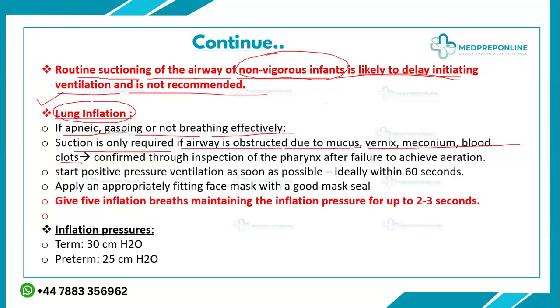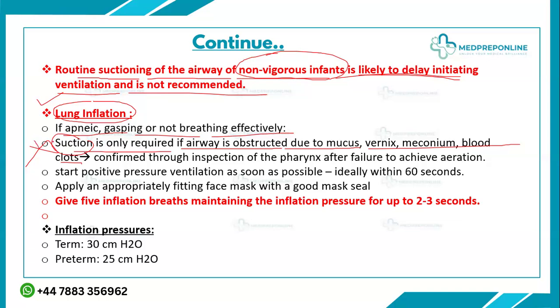So as you are going for the chin lift and jaw thrust, and putting the head in the neutral position, if afterwards you still see that the airway is not maintainable, then you can check the oral cavity for any visible obstruction like mucus, meconium, or a clot. But if there is nothing visible, then you will not go for any suction here. But if any obstruction, mucus, vernix, or meconium is visible in the oral cavity, then you will go for suction before starting positive pressure ventilation.